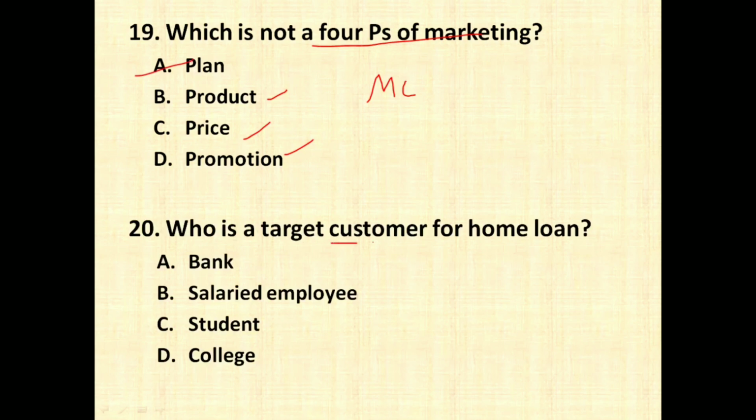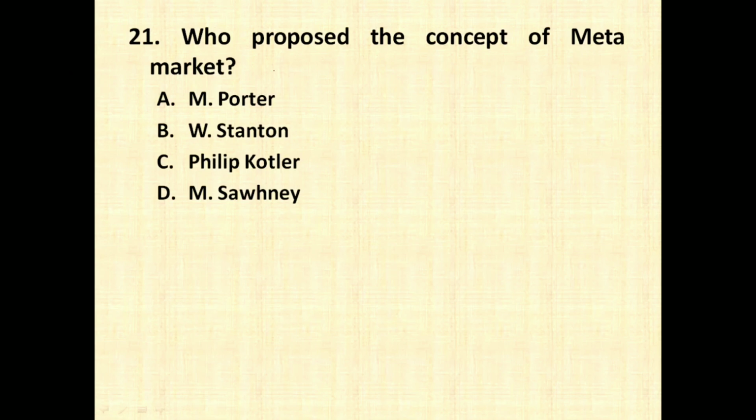Who is the target customer for home loan? So usually home loan is not given to bank, not given to student and not given to college. So it is always given to the salaried employee. Who proposed the concept of meta marketing? So meta marketing concept was first proposed by M. Sone, whose full name was Mohan Sone, and later it got popularized by Philip Kotler.